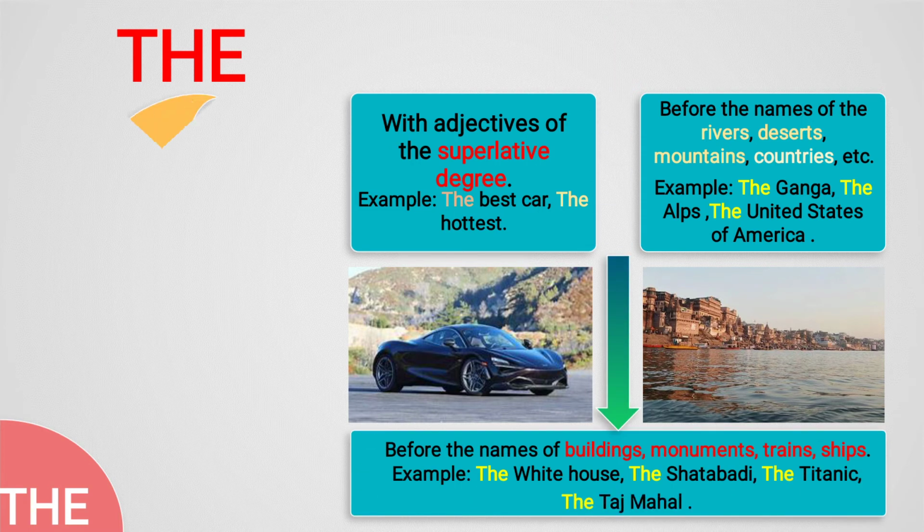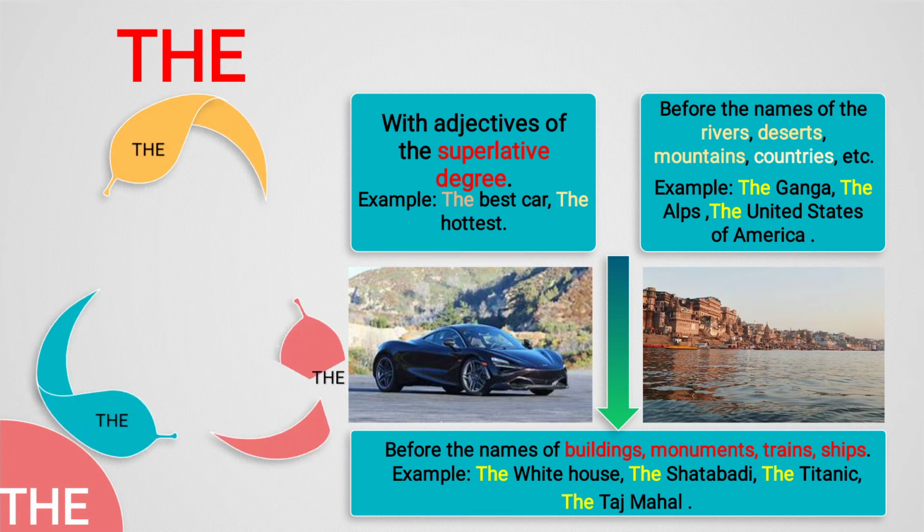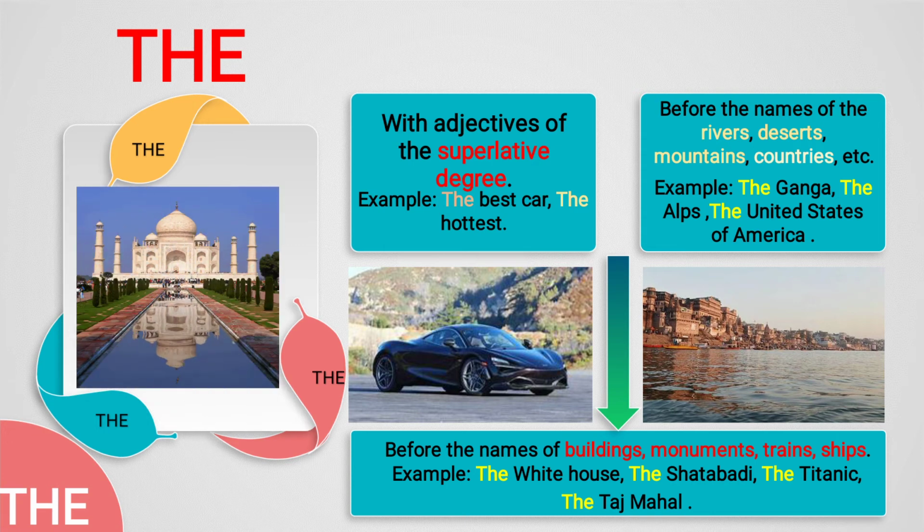Let's see more uses. Before the names of buildings, monuments, trains, ships, we will use the. Like the White House, it is a building name, so we will use the. The Shatabdi: Shatabdi is a train name, so we use the before Shatabdi. The Titanic, a ship name, so before Titanic we have used the. Now you see in the image Taj Mahal is there. It is a monument name, so what will we use? The Taj Mahal. So these are the uses where we will use the article.